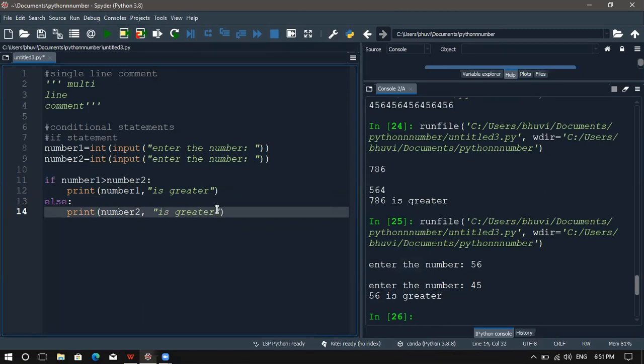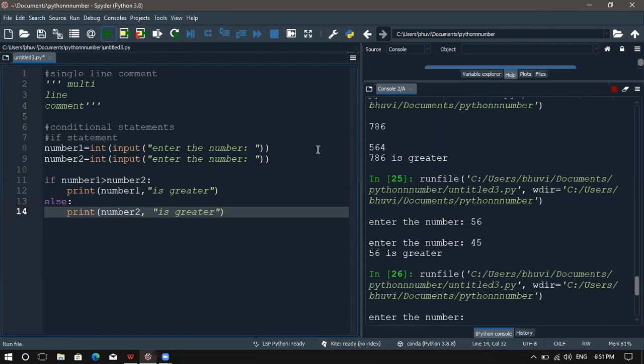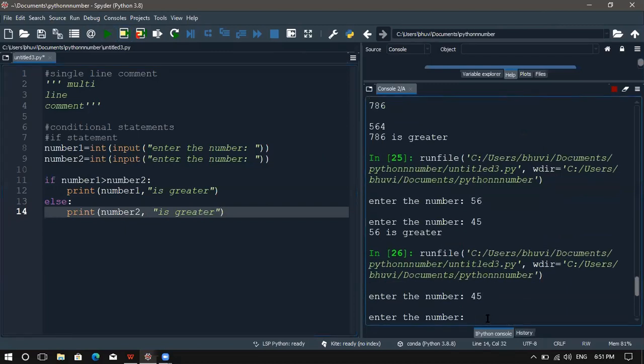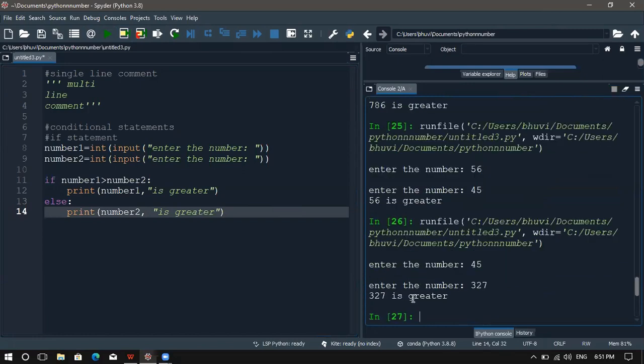Okay, so if you are checking number 1, and number 2 is greater, it has to show some values, right? So for checking whether number 2 is greater than number 1 or not, we are using the else statement here. So enter the number. Right. So here it shows number 2 is greater.